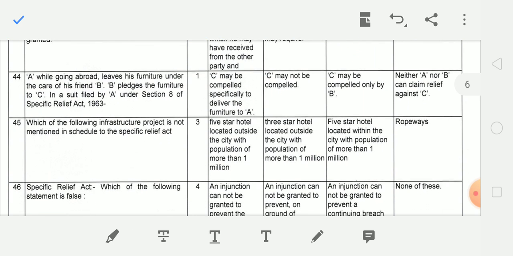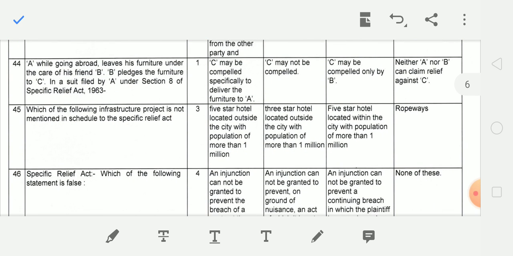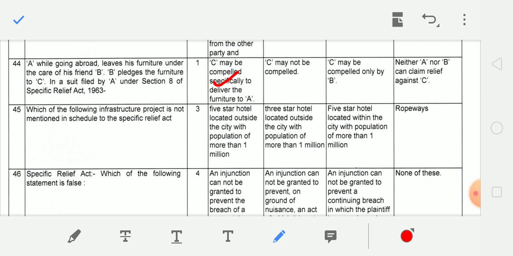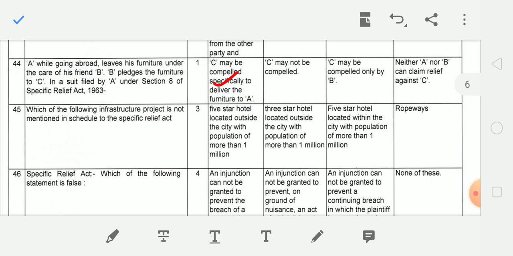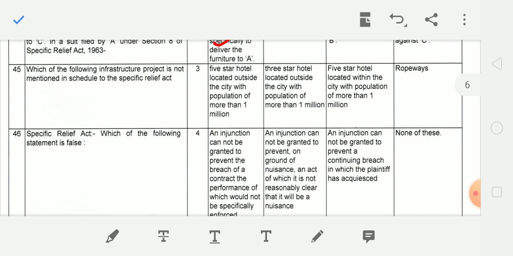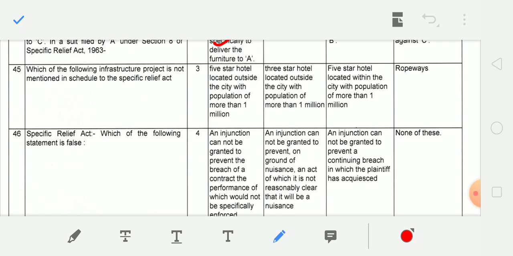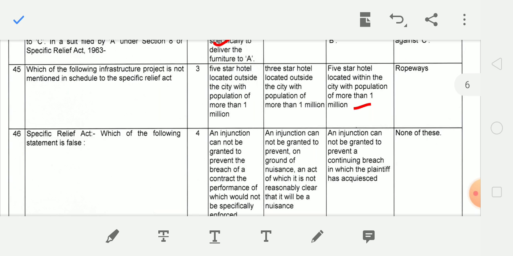Next question. A while going abroad leaves his furniture under the care of his friend B. B pledges the furniture to C in a suit filed by A under section 8 of Specific Relief Act. C may be compelled specifically to deliver the furniture to A. So section 8 SRA is related to movable property. Next question, which of the following infrastructure project is not mentioned in the schedule of Specific Relief Act? And correct answer is 5-star hotel located within the city with population of more than 1 million. This is not mentioned there.